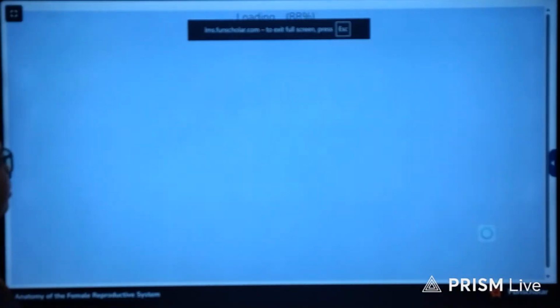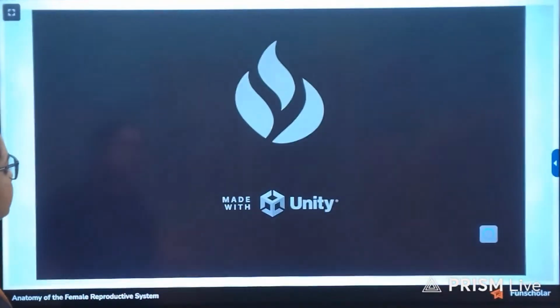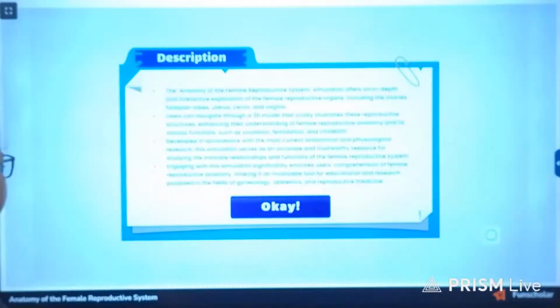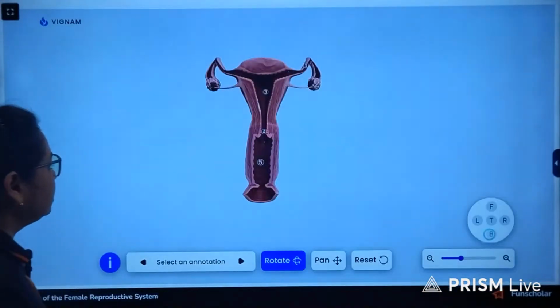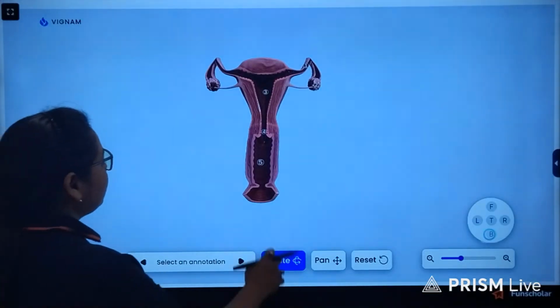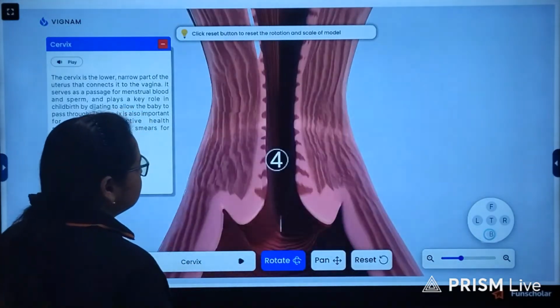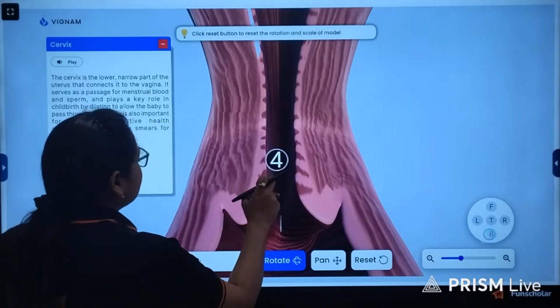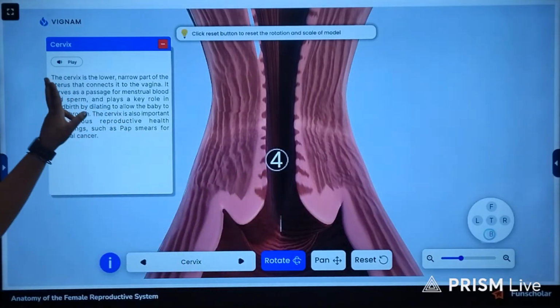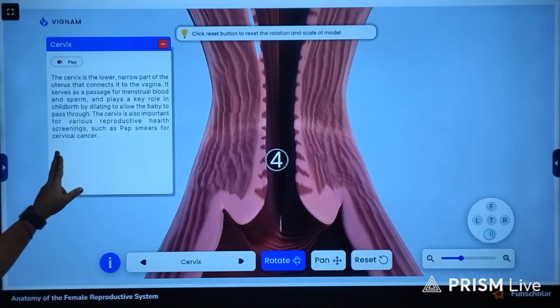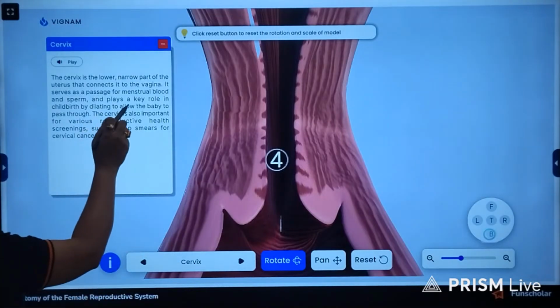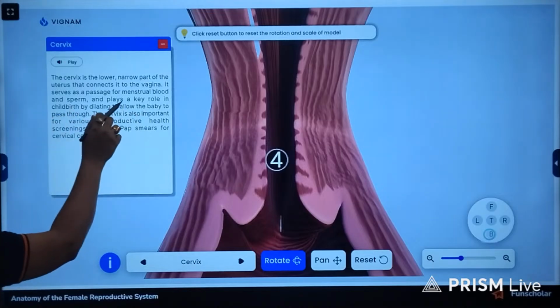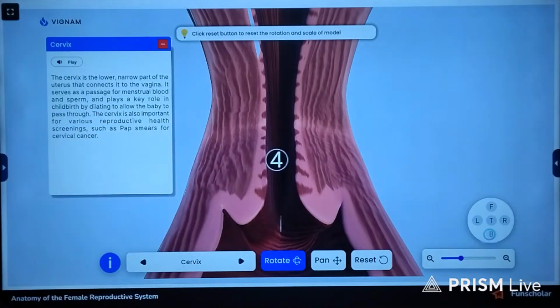Let's see the anatomy of the female reproductive system, though we have learned it. If I click on here, the role played by each part will come over here. So what is the importance of the cervix? It serves as the passage for menstrual blood, and sperm can also enter through this passage only.